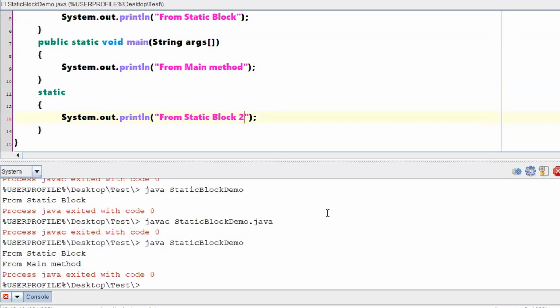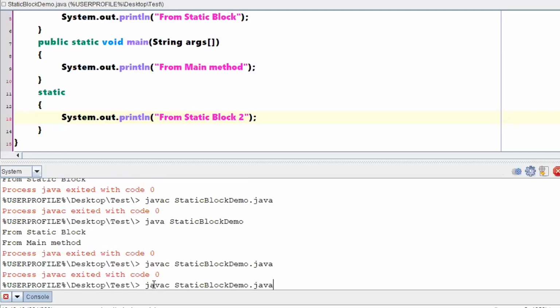Right now, according to my statement, what should be the output? If static blocks are loading first, then I need to get a first message saying from a static block. Then I have to get a message from static block 2, because all the static blocks need to be executed first from top to bottom. That means whichever occurs first, that block will be executed first. Whichever block appears next, that block will be executed next. Right? So let me cross check, is it going according to my statements or not?